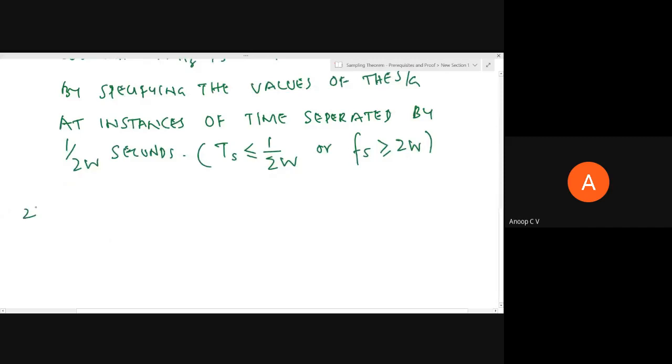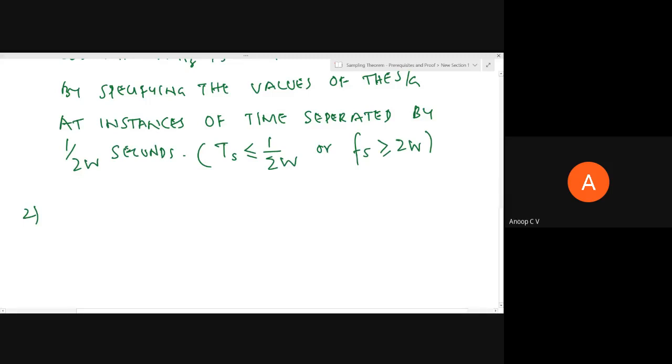And the second statement is actually one and the same. Once we represent the signal as samples and transmit them, at the receiver we should be able to reconstruct the original analog signal from the samples. So the second statement is about the condition under which we'll be able to reconstruct it. That is the next condition.